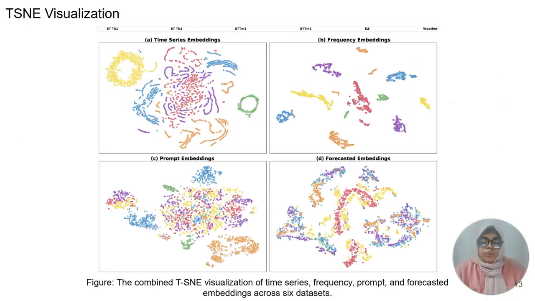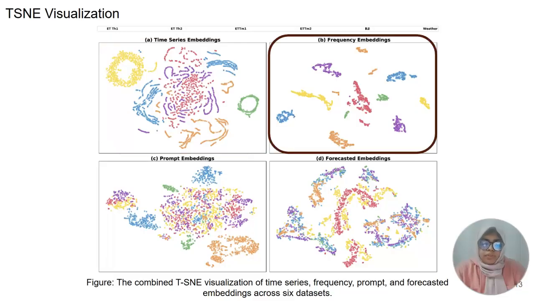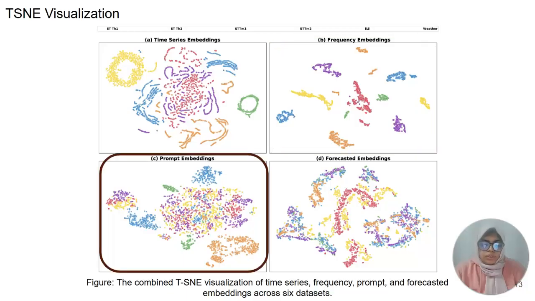To validate our approach, we performed t-SNE visualization across all embedding stages. Time series embeddings show clear dataset clustering with distinct separations, confirming our encoder captures dataset-specific temporal characteristics effectively. Frequency embeddings display distinct clustering patterns, demonstrating that our spectral branch successfully captures meaningful periodic structure. Prompt embeddings are most dispersed, reflecting the diverse semantic nature of our natural language descriptions. However, dataset groupings are still visible, showing that the LLM successfully encodes domain-specific context.